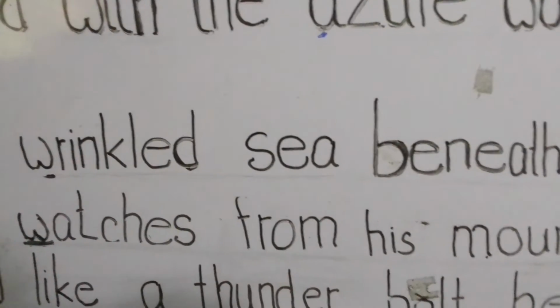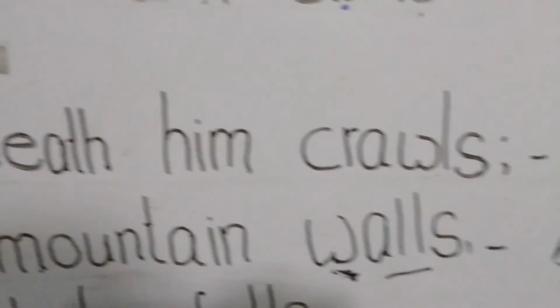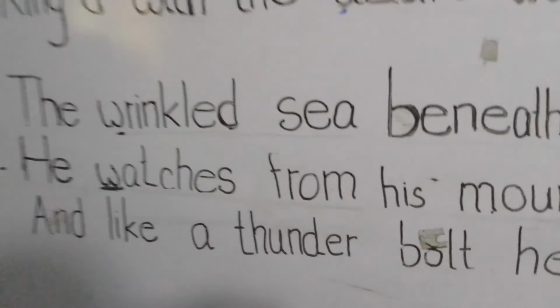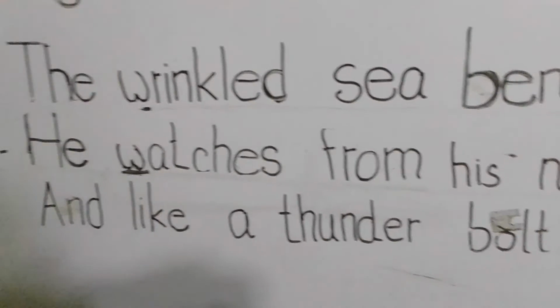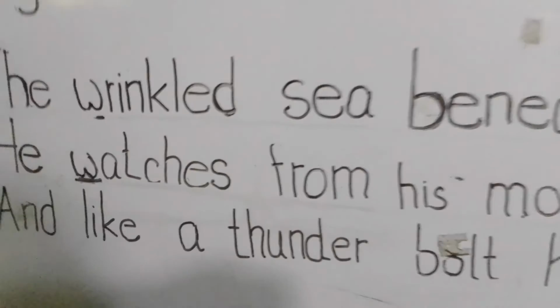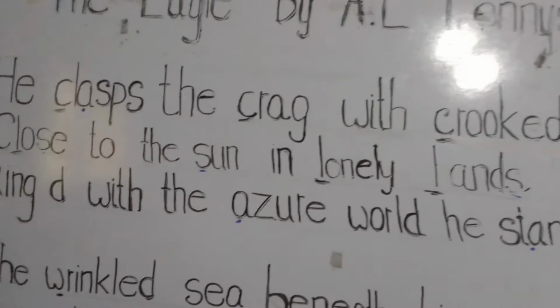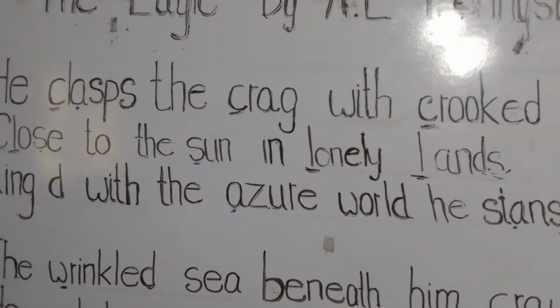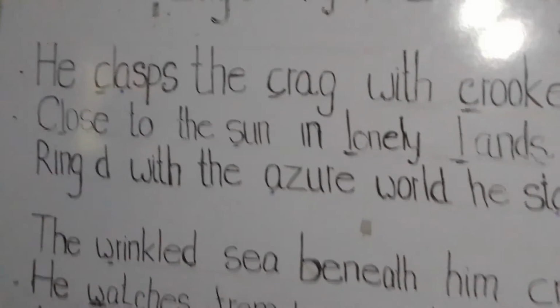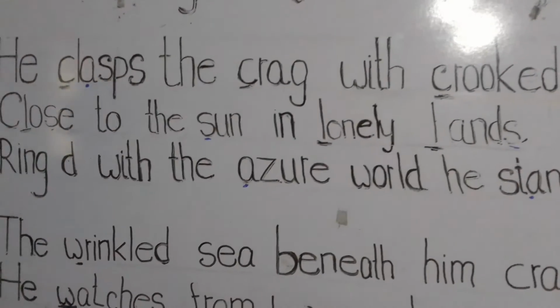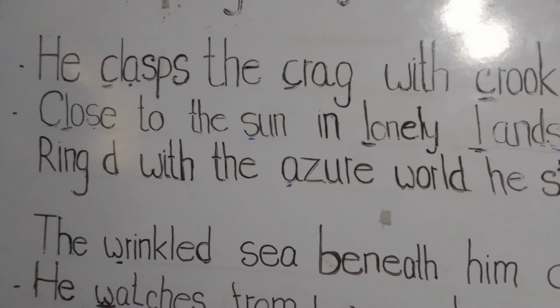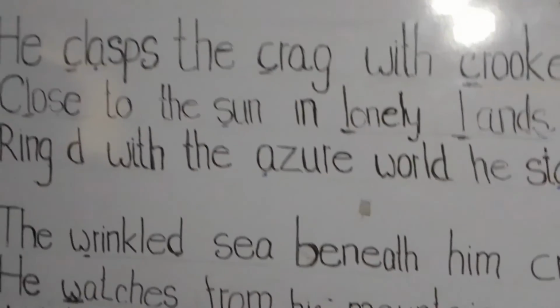After that, I would like to point out the assonance. Students, I have told you what an assonance is. An assonance is a vowel sound. There are vowels A, E, I, O, U, but I am not talking about the letters A, E, I, O, U. I am referring to the sounds of vowels. It's called vowel sounds. Next I am going to show you the vowel sounds.